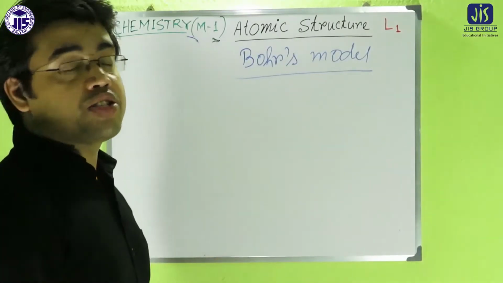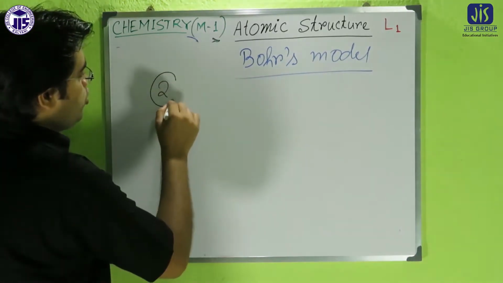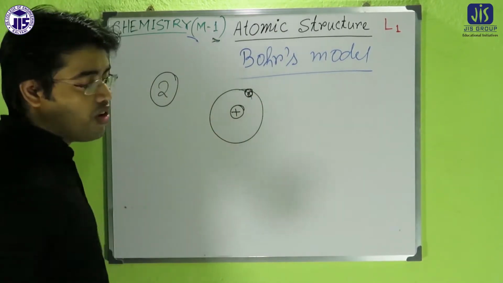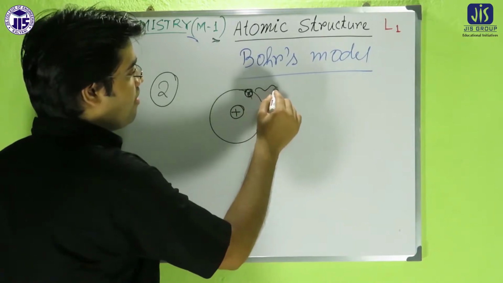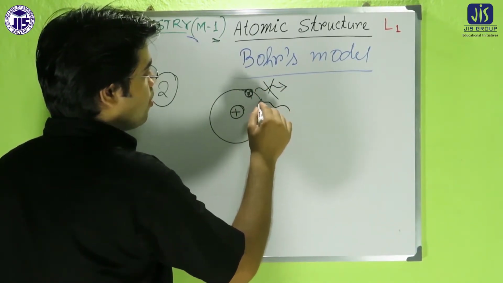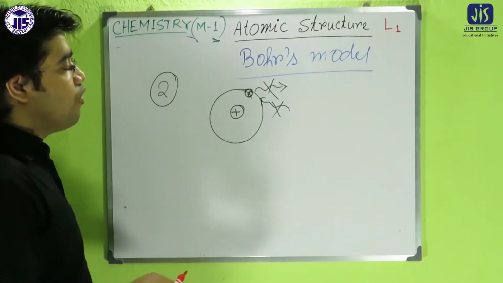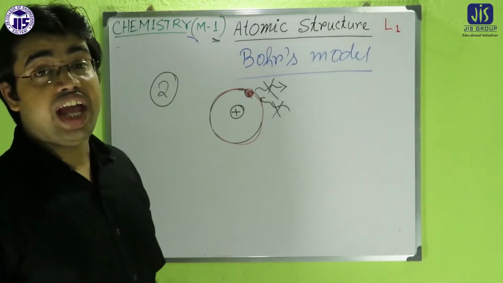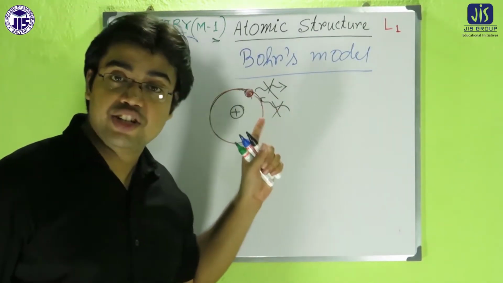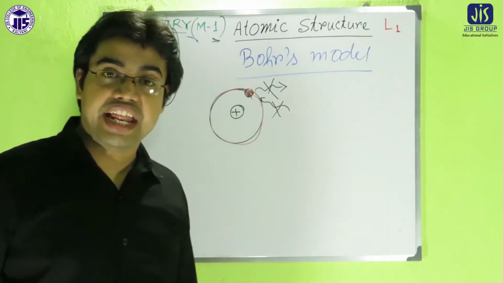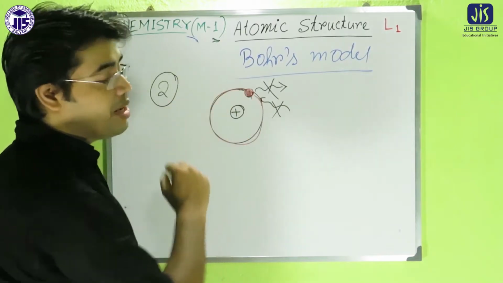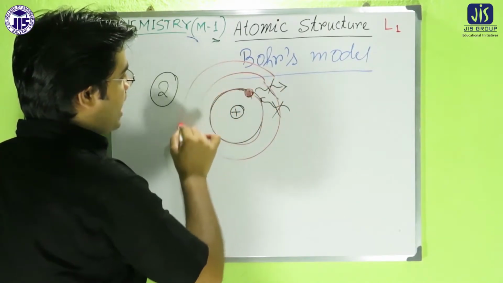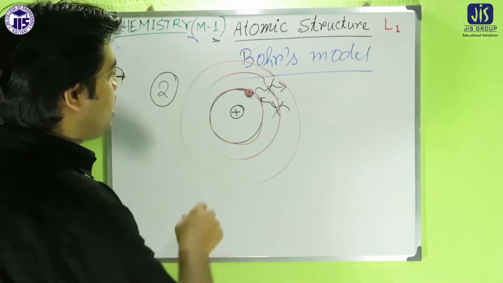Now come to the second postulate of Bohr's model. According to Bohr, when an electron revolves in a particular energy level or orbit, it neither emits energy nor absorbs energy. That means the energy of the electron is quantized.